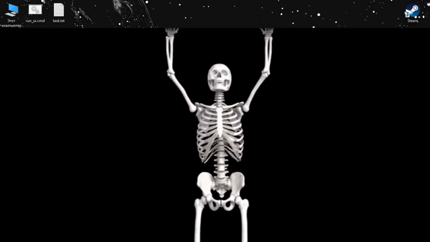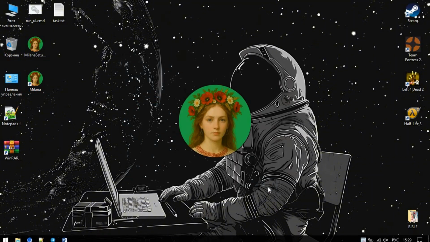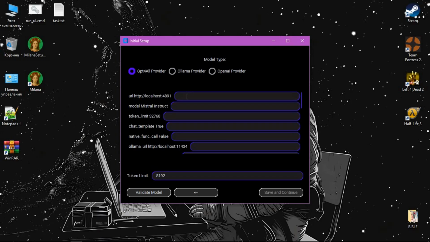What progress, what program? I'll tell you everything in order, but let's first install Milana and give it a test. After standard installation, choose the language and proceed to set up the AI connection. You need to provide your token or a running local server. If there is a token limit parameter, it means the provider can't determine it. Find and enter it manually. In Llama, this parameter is ignored.